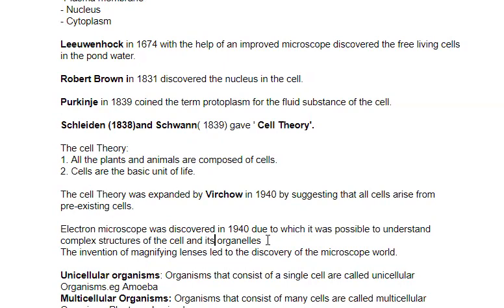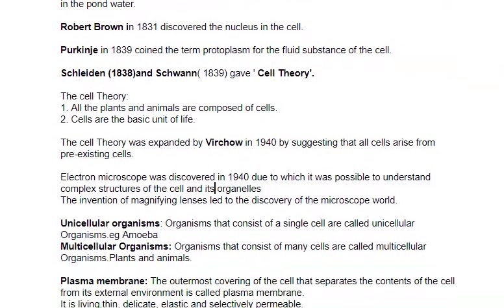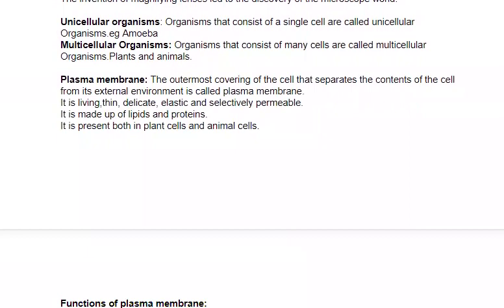There are two types of organisms on the basis of the number of cells they have. First, unicellular organisms. Organisms that consist of a single cell are called unicellular organisms. Example, amoeba, paramecium. Multicellular organisms are those organisms that consist of many cells. For example, plants and animals.